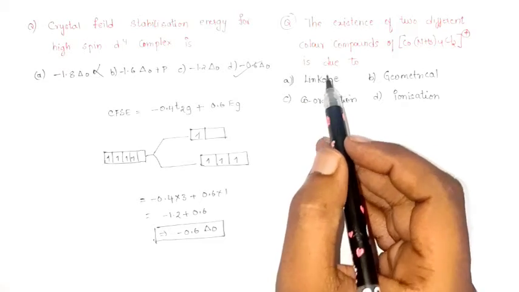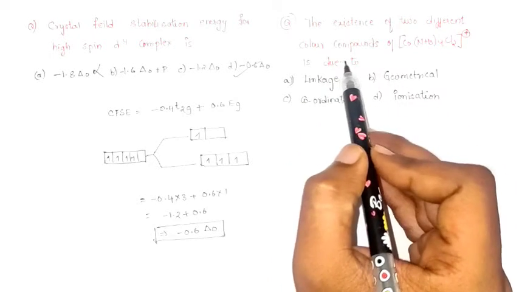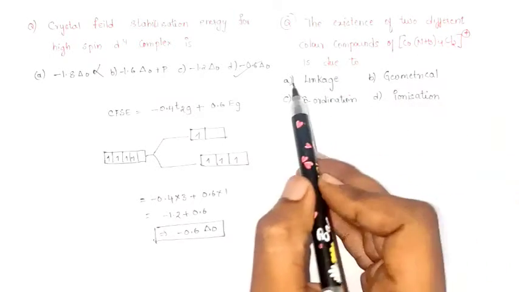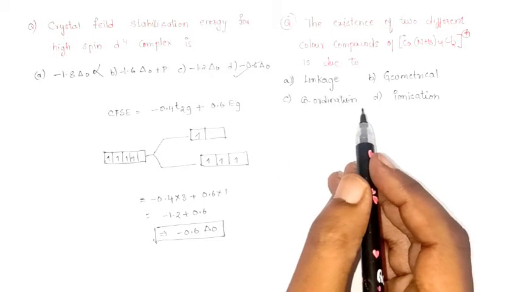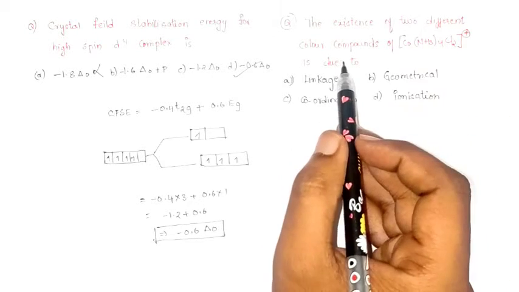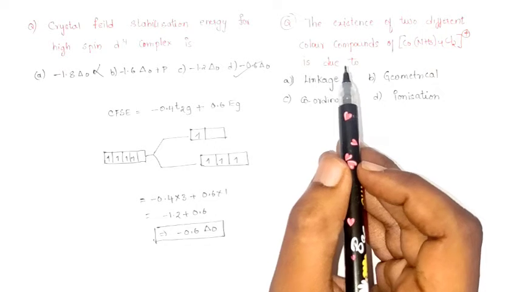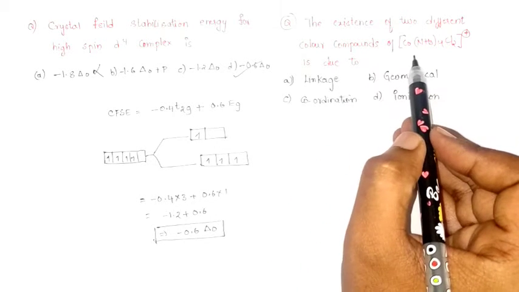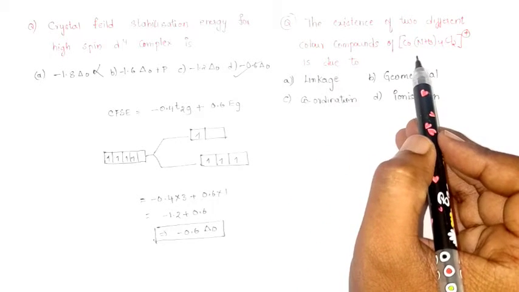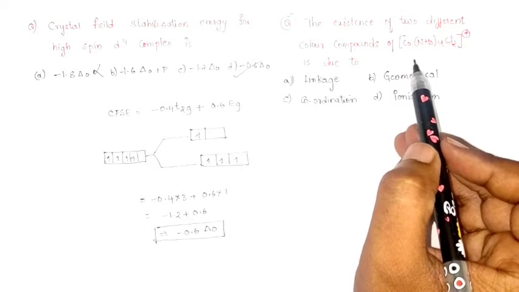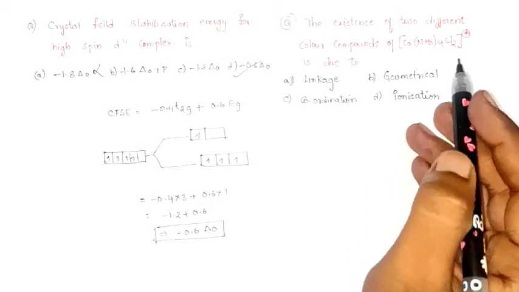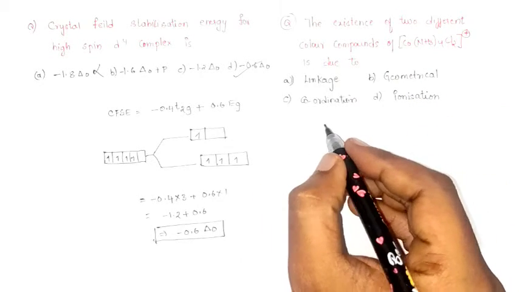So see this question here. The existence of two different color compounds of this compound is due to what? They have said two different colored compounds. That means this has to exhibit some isomerism. So what could be the possible isomerism they would be expecting? Let's draw the structure of that particular compound.